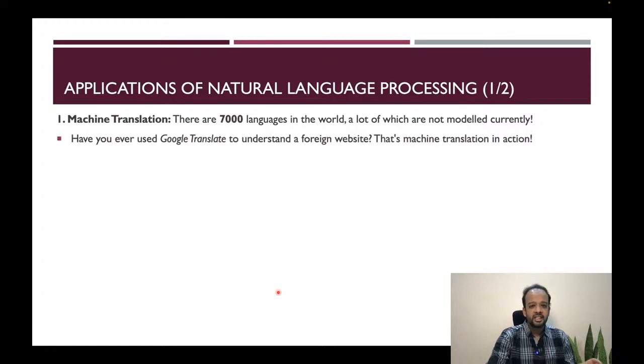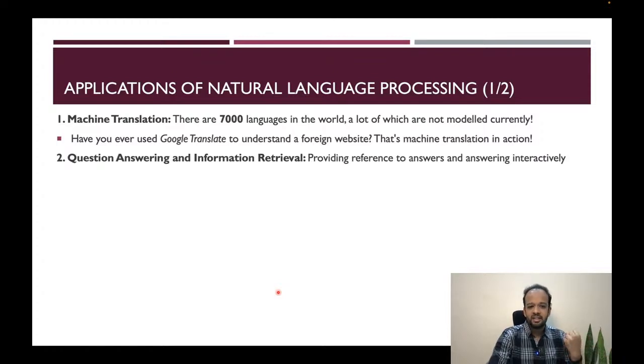Think about Google Translate. Google Translate uses natural language processing beneath the hood to do machine translation. Now, when we are talking about machine translation, we are not saying language translation, we are saying machine translation, where we are putting an emphasis that the translation is being done by a machine, in this case an algorithm. So that's why it's called machine translation, because the translation is not done by any language expert, it's done by a machine or a computer. That's why this specific application is called machine translation. And Google Translate basically is an application of machine translation.